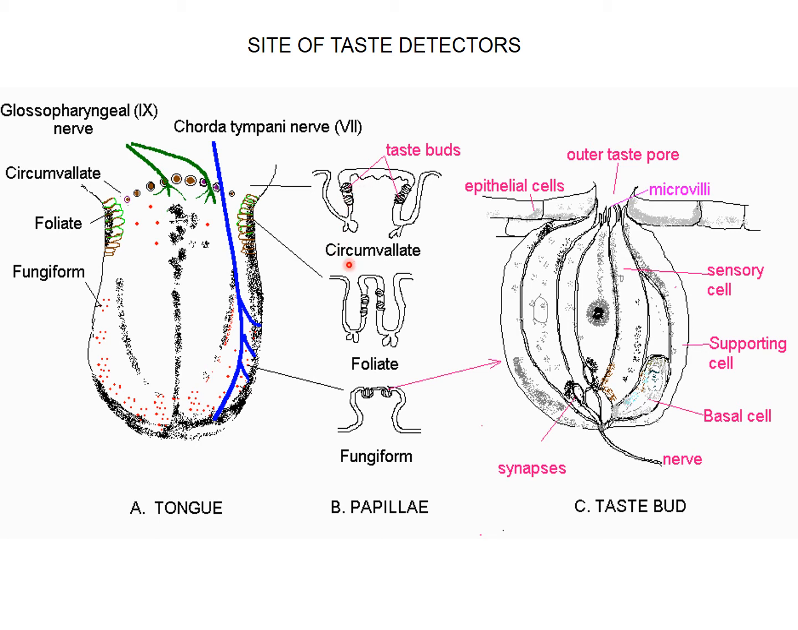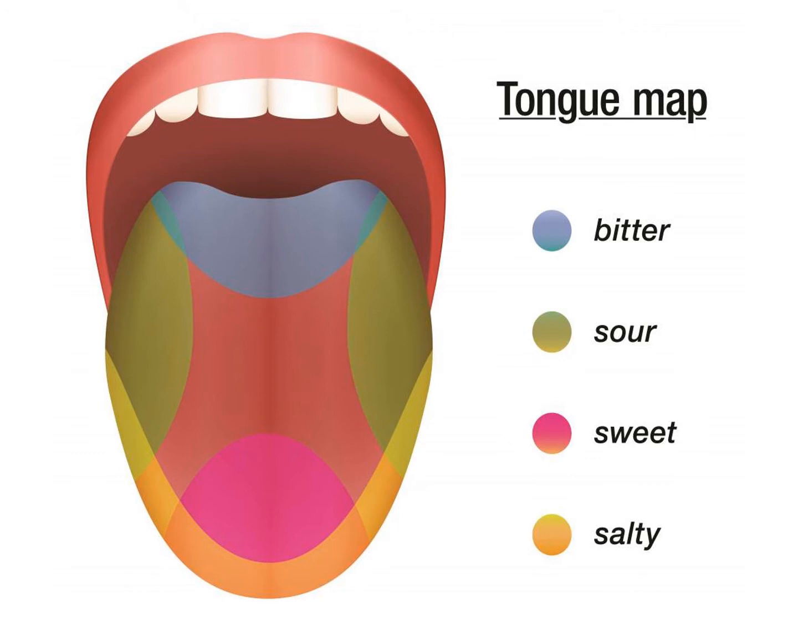Like here in the circumvallate, the taste buds are present, right? And this one is a deeper view of the taste buds. Like this is the epithelial cell, this is the microvilli, outer taste pores, sensory cell, supporting cell, basal cell, and this is a nerve that helps to taste some particular flavor, right? And these are the main sites of the taste, right?